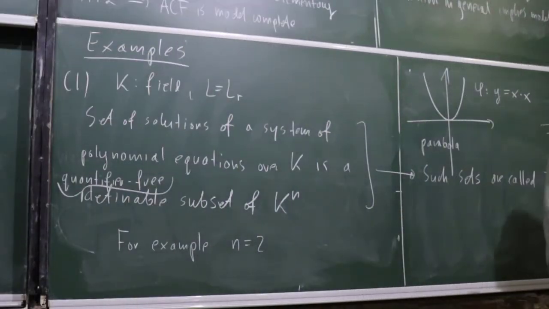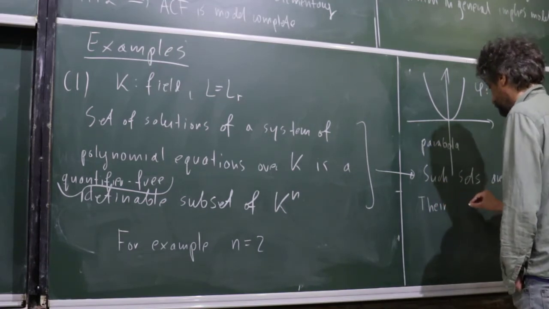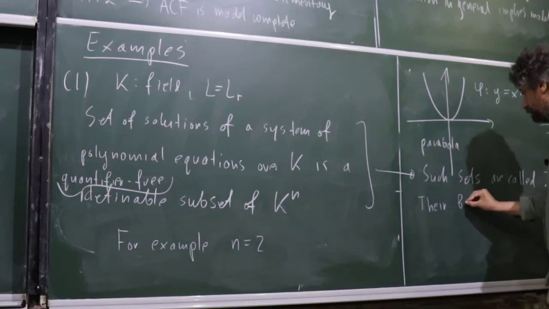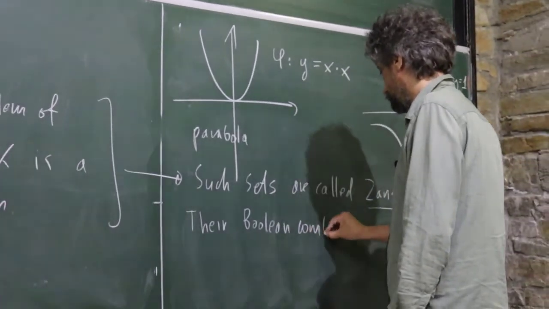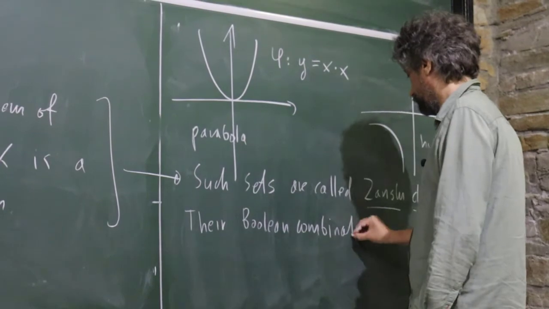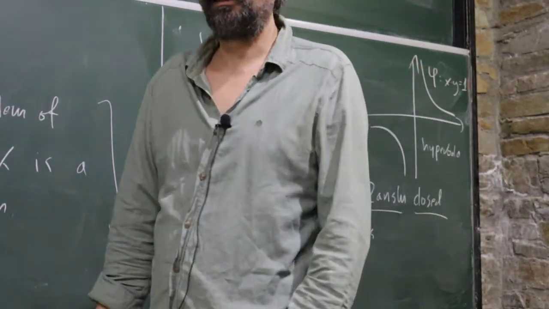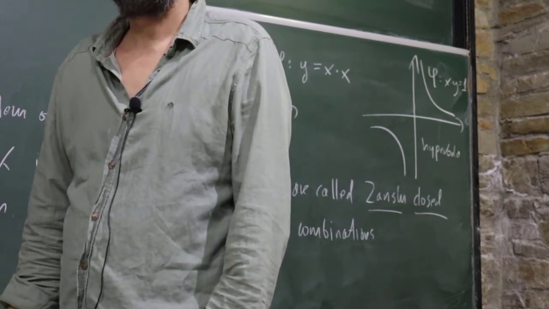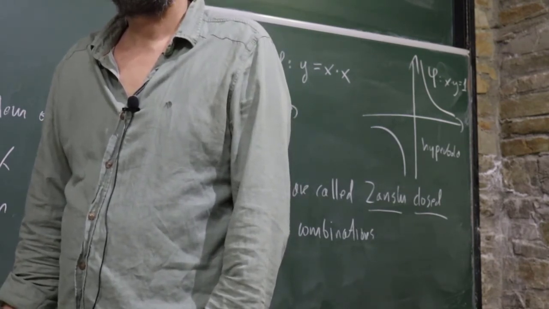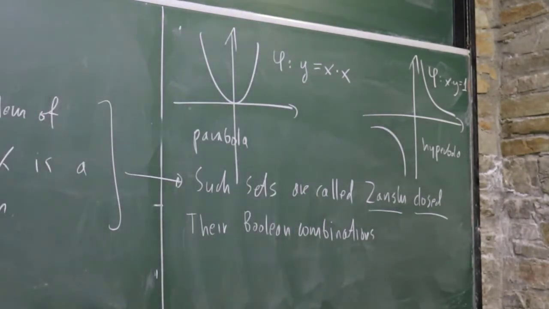So their Boolean combinations. Can you write alpha in K, alpha Y is equal to X to the 2? Sorry, I'm confused.